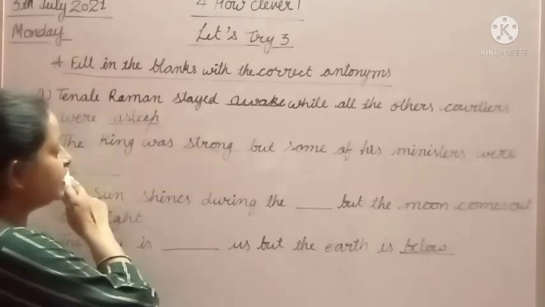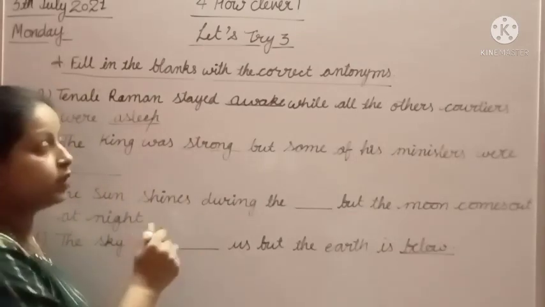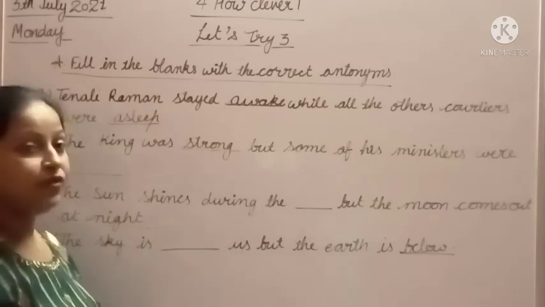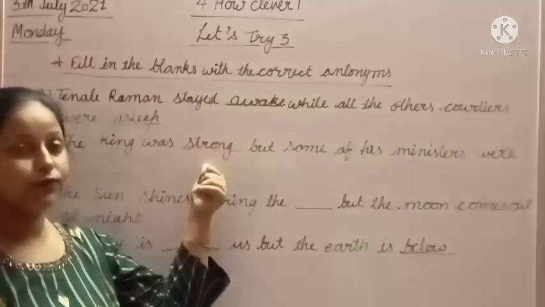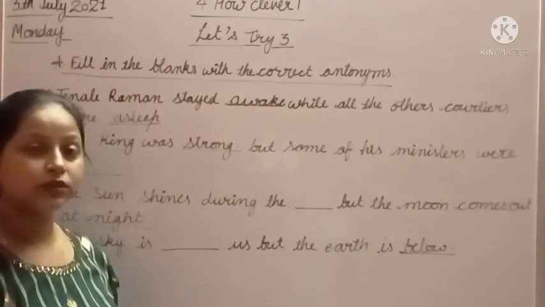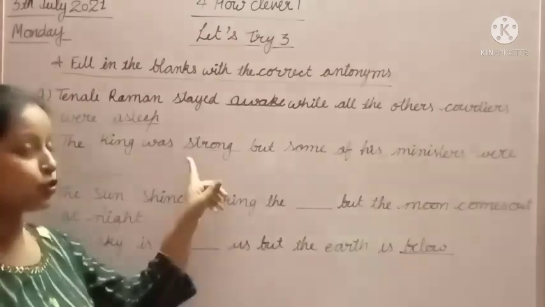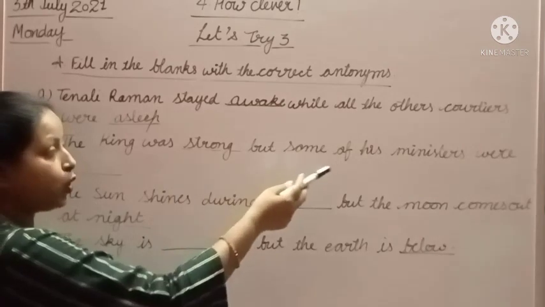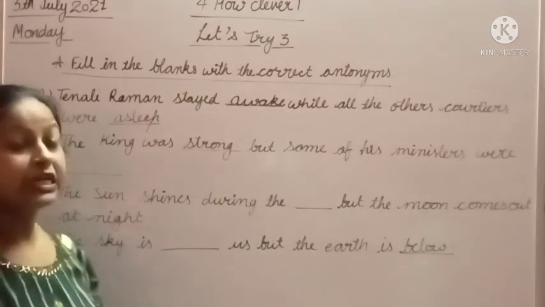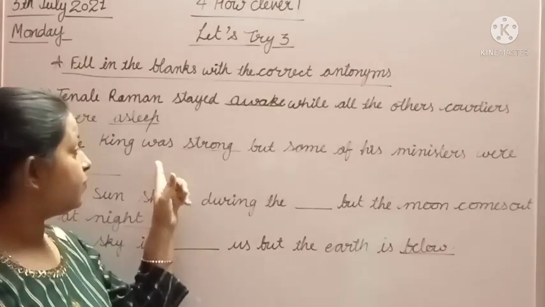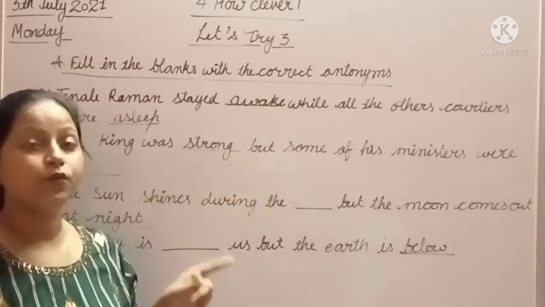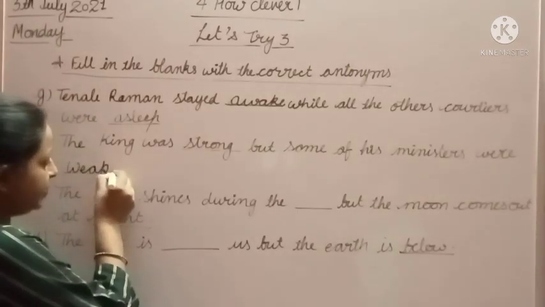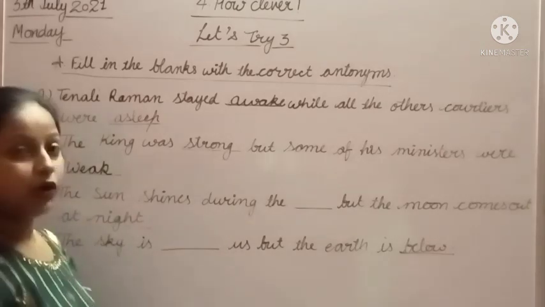Now we will read the next one. The king was strong, but some of his ministers were dash. Now we have to find out the opposite of strong. And what is the opposite of strong? Weak. Yes, strong and weak. है ना? The king was strong, but some of his ministers were weak. The king was strong. King कैसा था? Strong. Now we will write weak. W-E-A-K, weak. Okay, students.